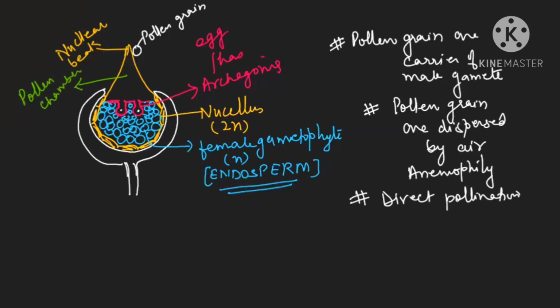Now how the pollen will germinate? See here, it will come inside and it will make this small pollen tube inside which male gamete will be there. So let me draw the diagram here. Let us assume archegonia is present here, two archegonia. And this is your nucellar beak. The pollen grain is germinating to form the male gamete here.